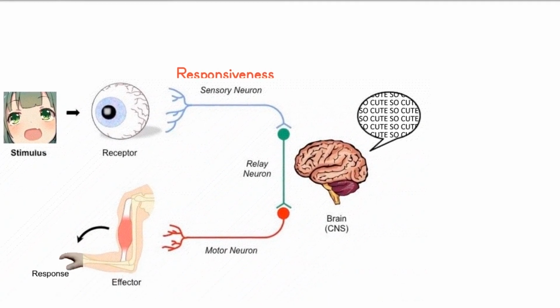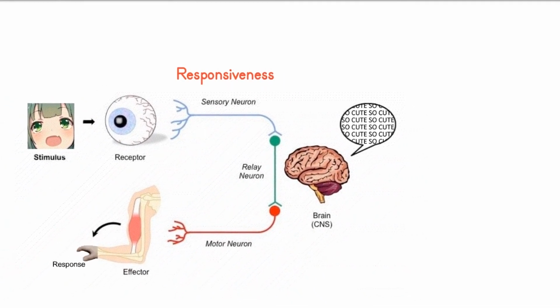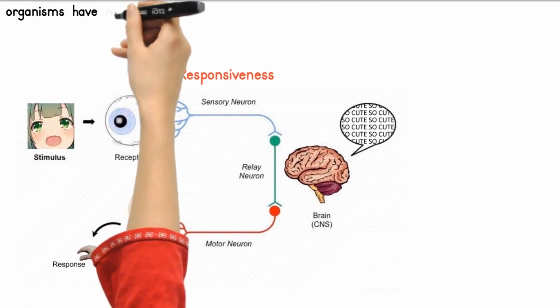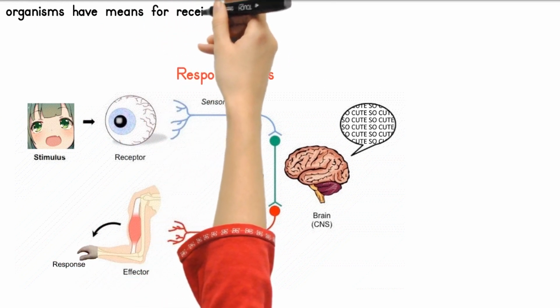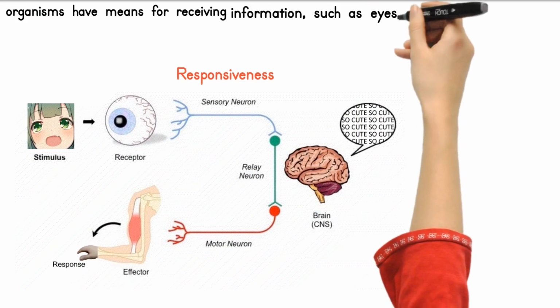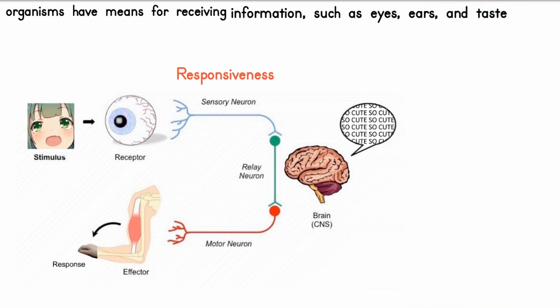Responsiveness. All living things are able to respond to stimuli in the external environment. For example, living things respond to changes in light, heat, sound, and chemical and mechanical contact. To detect stimuli, organisms have means for receiving information, such as eyes, ears, and taste buds.